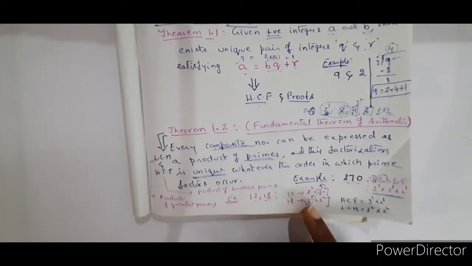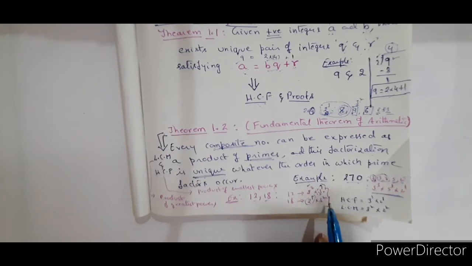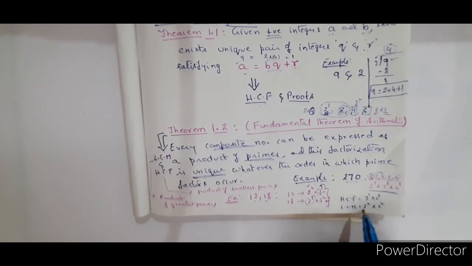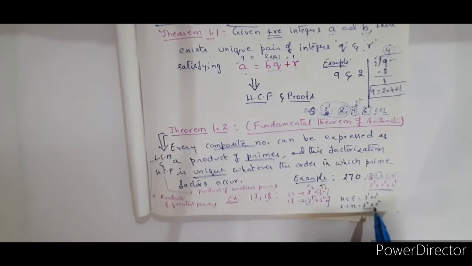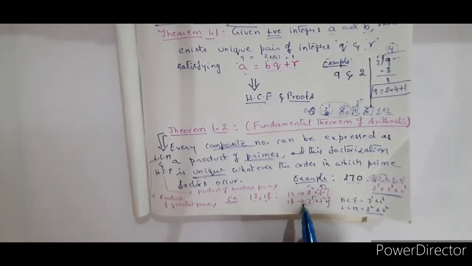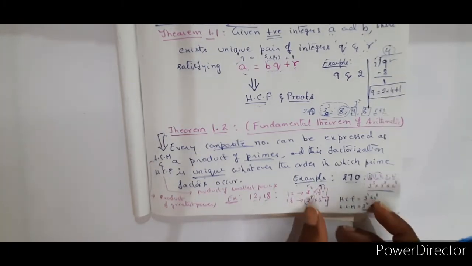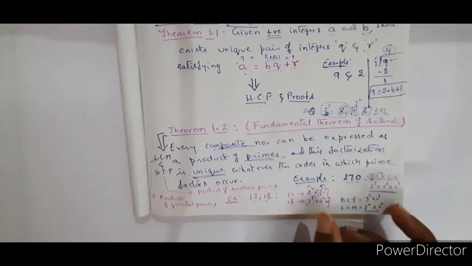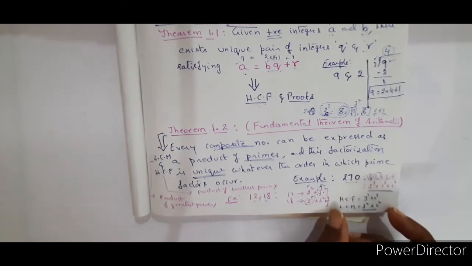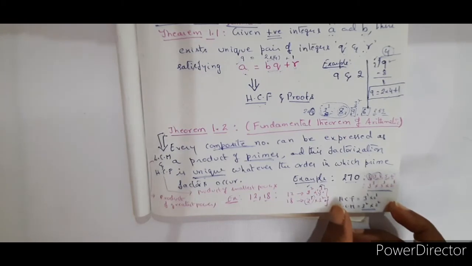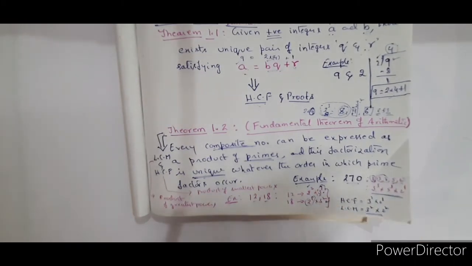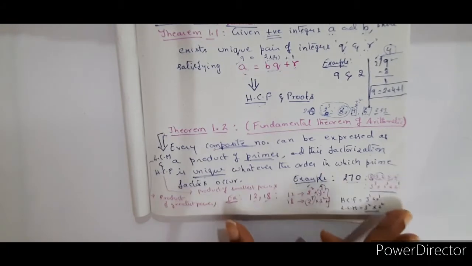While defining LCM, we say that whatever highest powers are there, we take the product of the highest powers to be LCM. And then for HCF, we take the lowest powers. That is, HCF is 6. Which are the lowest powers here? 2 power 1, 3 power 1. So therefore, we will take the highest one for the LCM and the smallest one for HCF. Clear? So this is how we are going to go into the chapter.